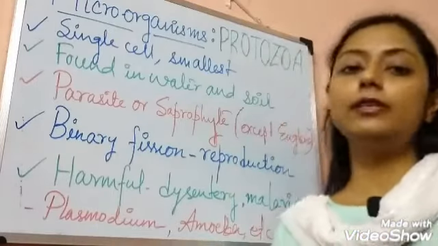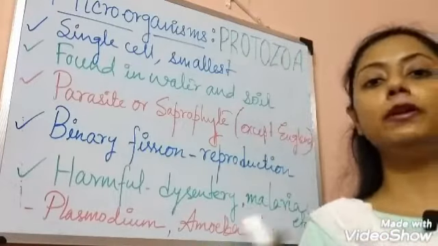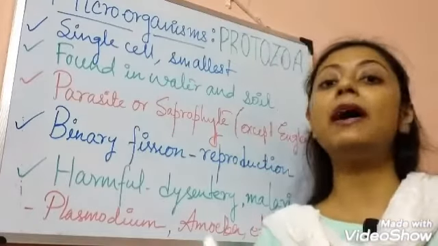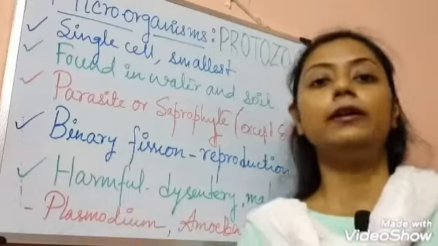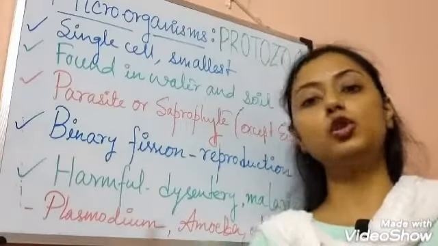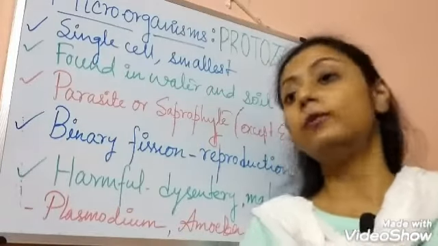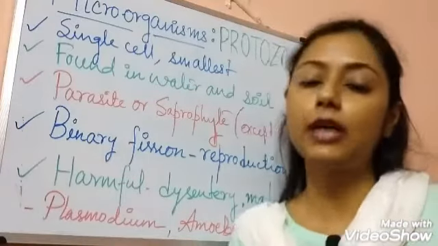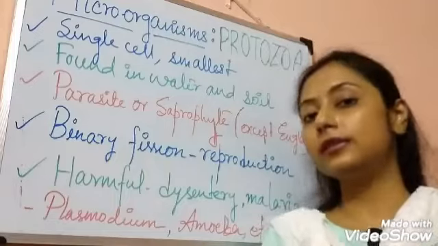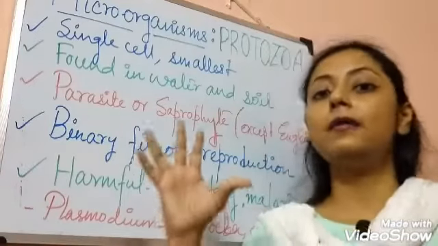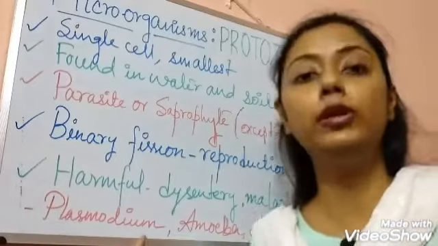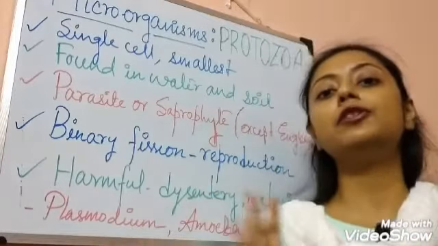Now these are obviously harmful, causing many diseases in human beings, especially malaria. Malaria is a very devastating disease, causing so many deaths throughout the year from ancient times. Malaria is caused by a protozoa termed plasmodium, and carried by a mosquito.